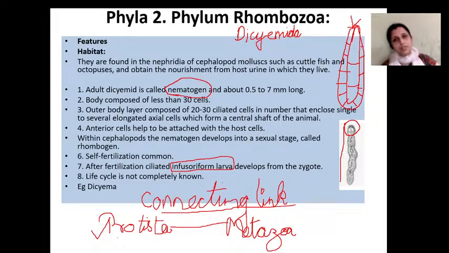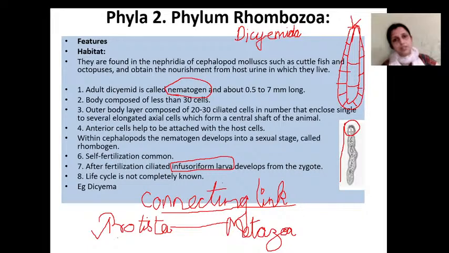Then fourth, the outer cell has the capacity of intracellular digestion. Then another character is it has got a complex life cycle. Then affinities with phylum